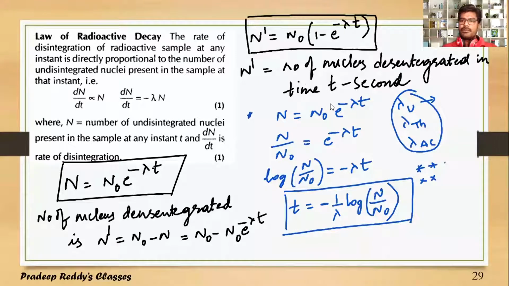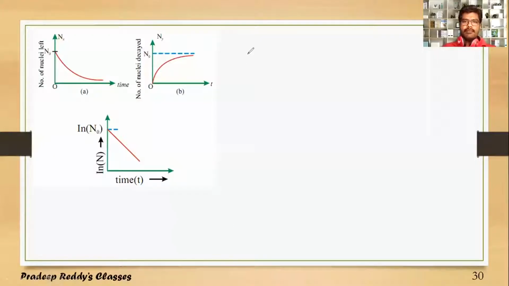And that principle is used in carbon dating. We can estimate the age of fossils using such carbon dating. So we have the equations N is equal to N naught e power minus lambda into t, or you can use t is equal to minus 1 by lambda log of N divided by N naught.